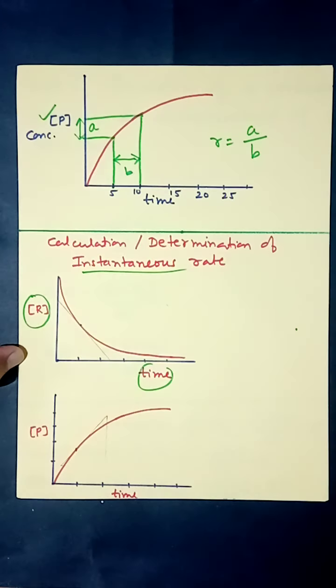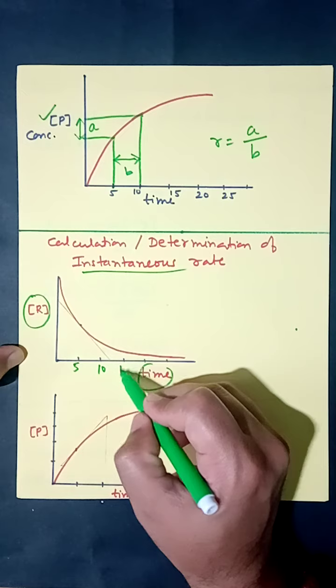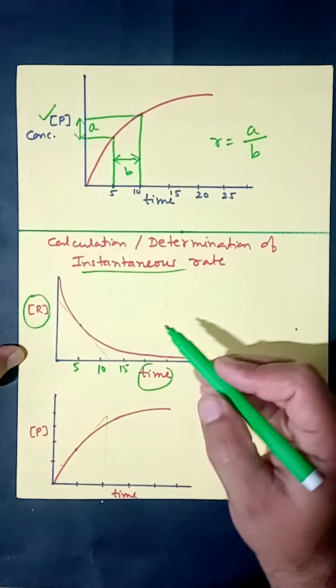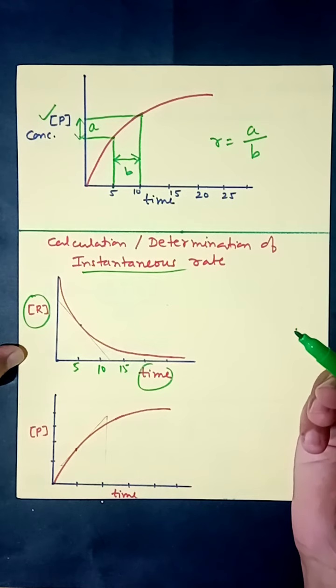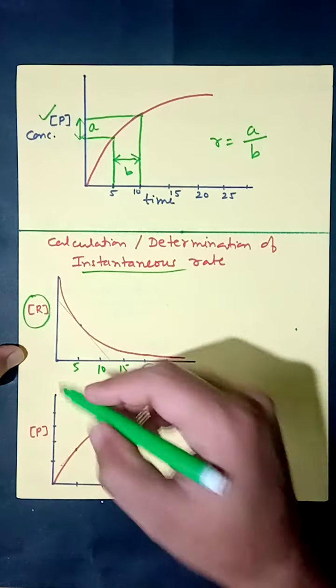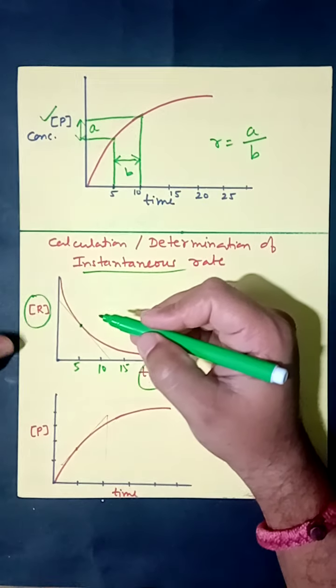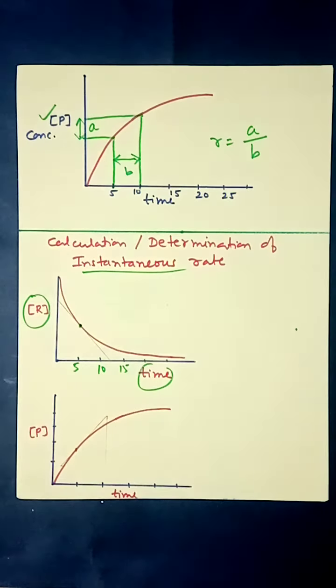A similar type of curve is observed here, and these are times, let it be 5, 10, 15, 20 minutes. Suppose we need to find the instantaneous rate of reaction at 5 minutes. So at 5 minutes we will plot a tangent here, and the slope of the tangent will indicate the instantaneous rate of reaction.